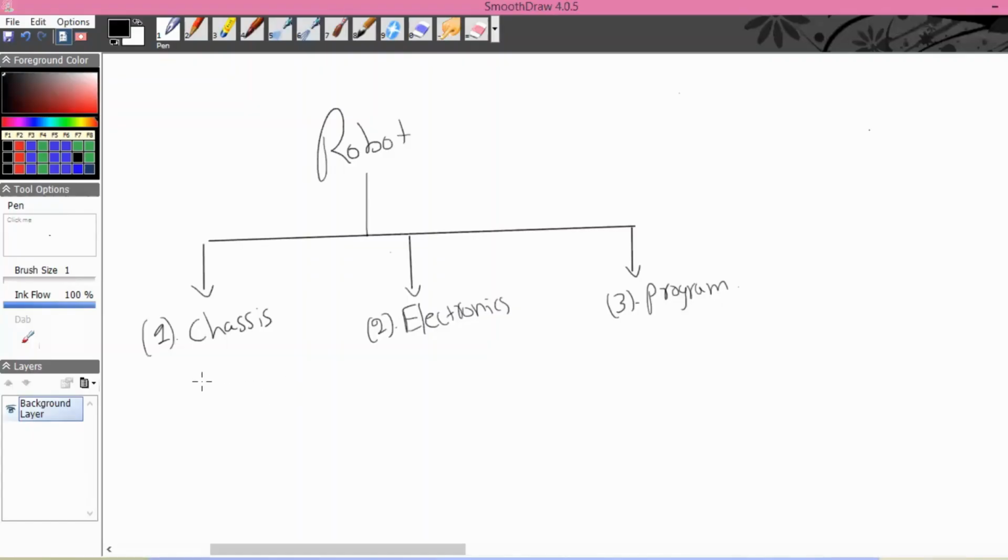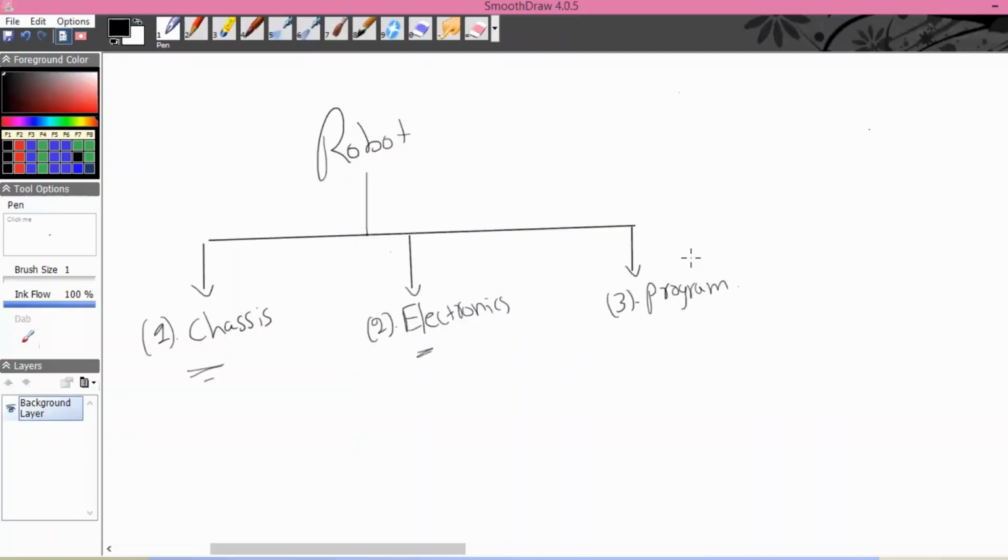So what is meant by the chassis? Chassis means the mechanical chassis. The mechanical chassis might include plastics, metals, rubbers for the wheels, everything goes to the mechanical chassis part, right? What are electronics? Electronics means the electronic components, circuits, batteries, motors, wires, speakers, everything goes to the electronic parts, right?